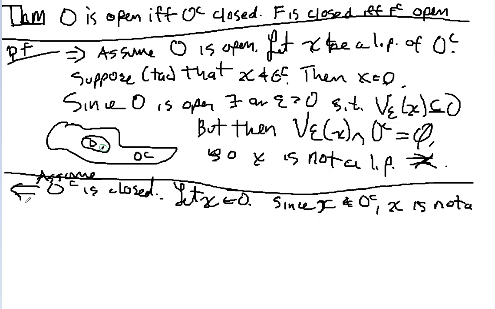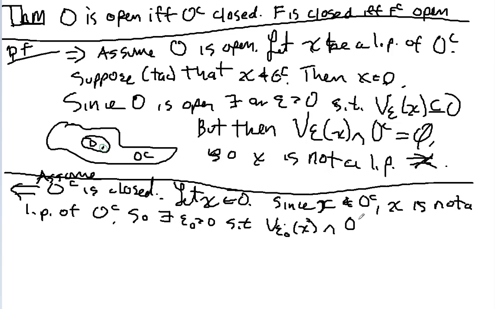of the complement. If it's not, what does it mean to be a limit point? It's a limit point if every epsilon neighborhood intersects this set here with a point other than X. But this is not a limit point, which means that there has to be some epsilon that completely misses this. So there exists an epsilon not bigger than 0 such that the epsilon neighborhood around X completely misses the OC.